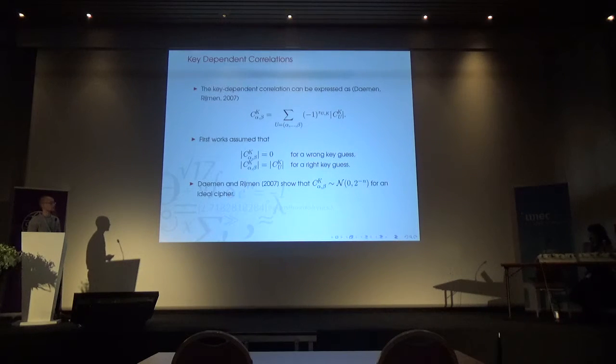For the wrong key guess, Daemen and Rijmen actually showed that for an ideal cipher, which is what we usually model the wrong key guess as, we have this normal distribution, which is not 0. And for the right key guess, for any cipher that doesn't have a dominant trail, so most modern ciphers, this sum will take on quite a lot of different values, and we have some distribution over our key space. So this is not a constant.